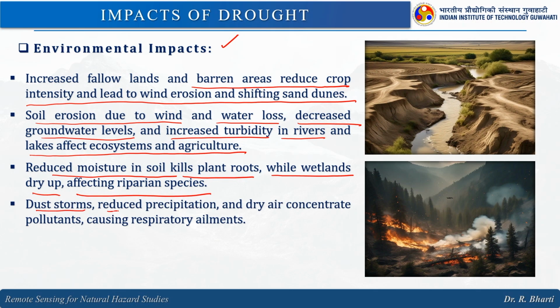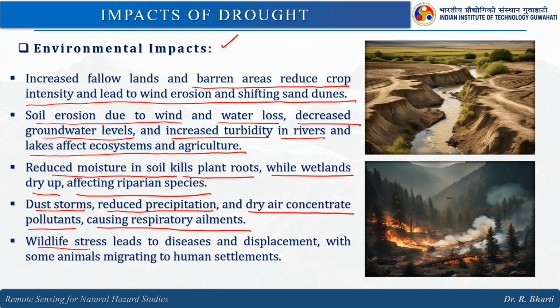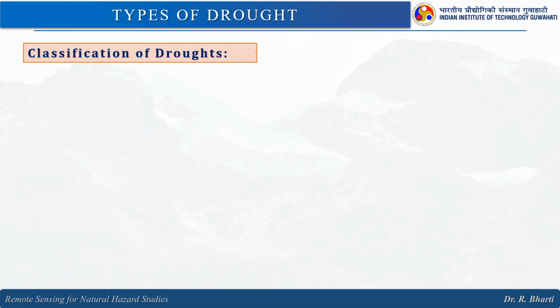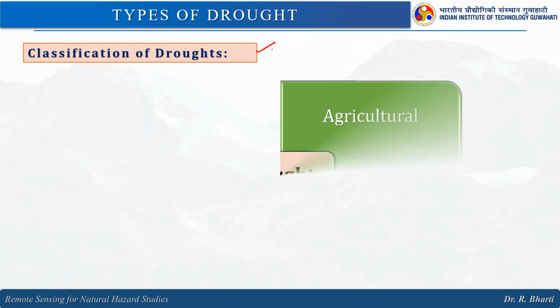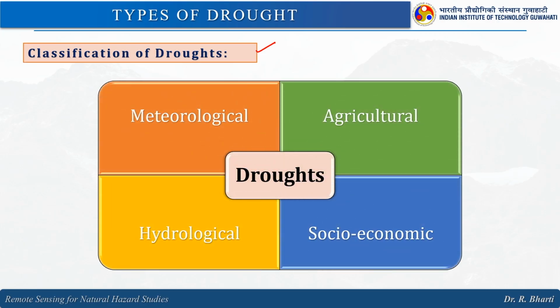Dust storm, reduced precipitation and dry air concentrate pollutants causing respiratory ailments. Wildlife stress leads to disease and displacement, with some animals migrating to human settlements. That we can easily see, many times the wildlife are reported in the settlements, right. So, those are the extreme scenarios. Now, let us see the classification of drought. What are the different types of drought?